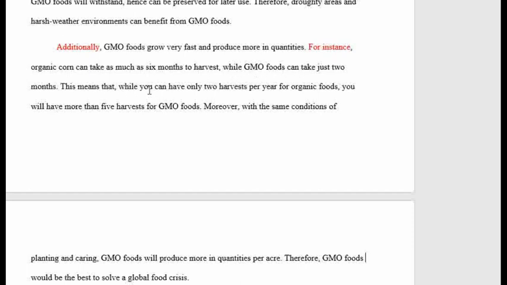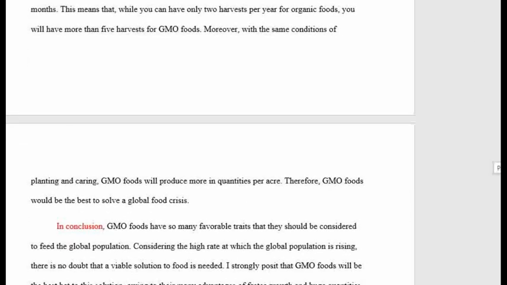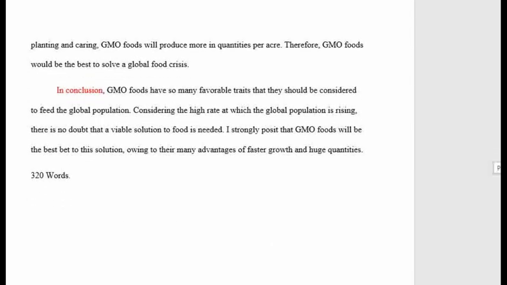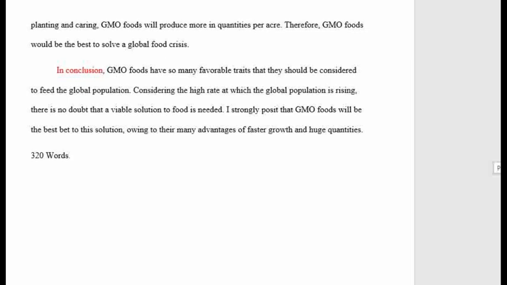This means that while you can have only 2 harvests per year for organic foods, you will have more than 5 harvests for GMO foods. Moreover, that's an addition again, with the same conditions of planting and caring, GMO foods will produce more in quantities per acre. Therefore, GMO foods would be the best to solve global food crisis.